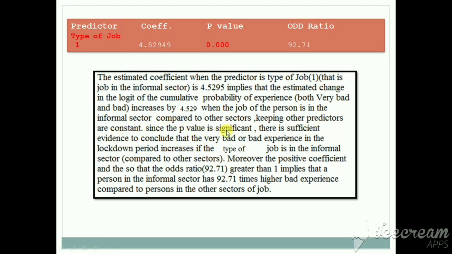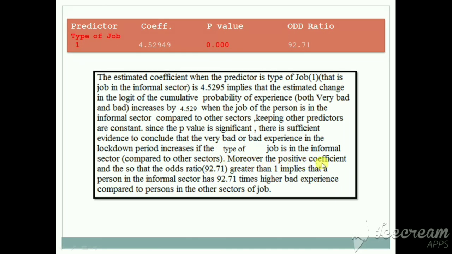Since the p-value is significant, 0.000, there is sufficient evidence to conclude that very bad or bad experience in the lockdown period increases if the type of job is in the informal sector compared to other sectors.